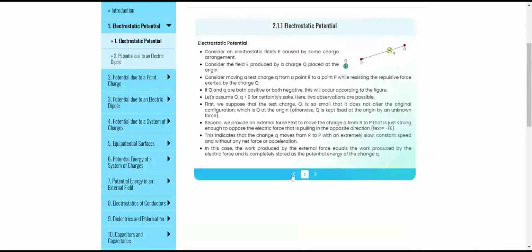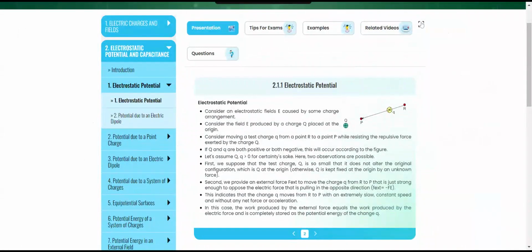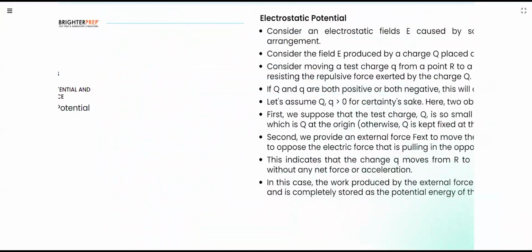Okay. So once again, we'll revise the thing. What is the meaning of electric potential? It is the amount of work done to bring a unit positive charge from a reference point to a specific point in an electric field, and it is known as electrostatic potential.